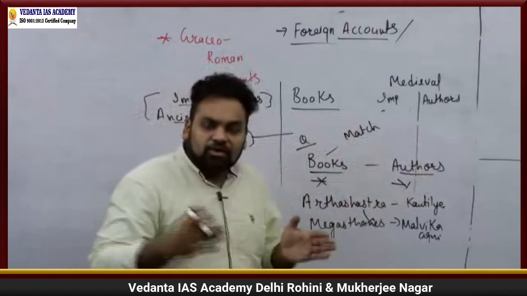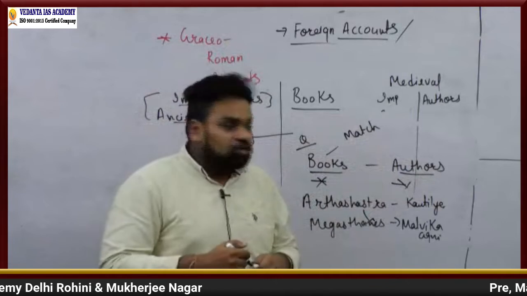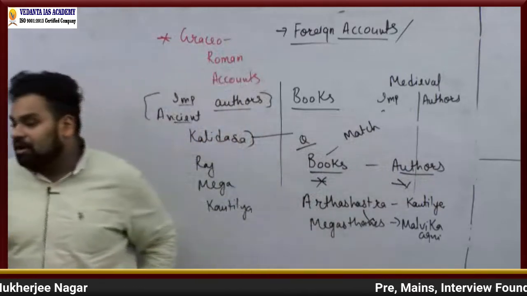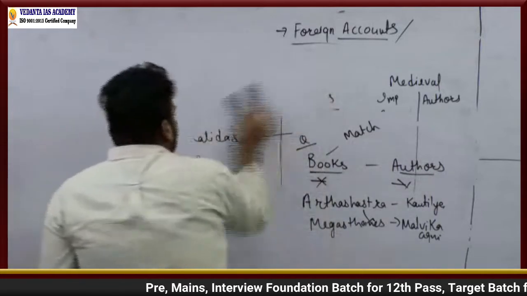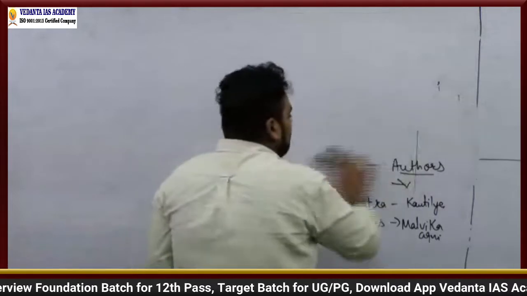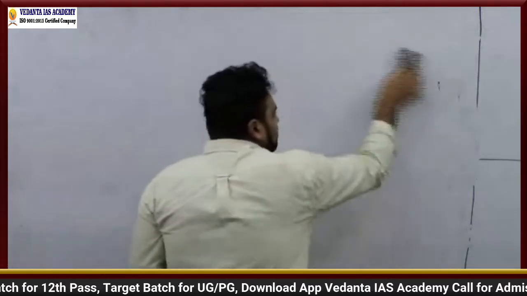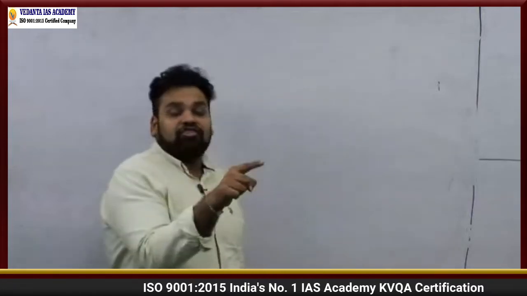Point is, systematic note making is also the preliminary step in clearing your UPSC examination. So like this, you need to prepare a list of books which are important for you in the examination, right? And what you can also do is, you can first of all start off by constructing a list of books important during the time of ancient India, right? You can do that. Take 5 days, 10 days, whatever you are comfortable with, and then submit that particular list of books to me. Then we will see how much you have done. In the meantime, I will also forward a list of the books, but only after you people have done it.